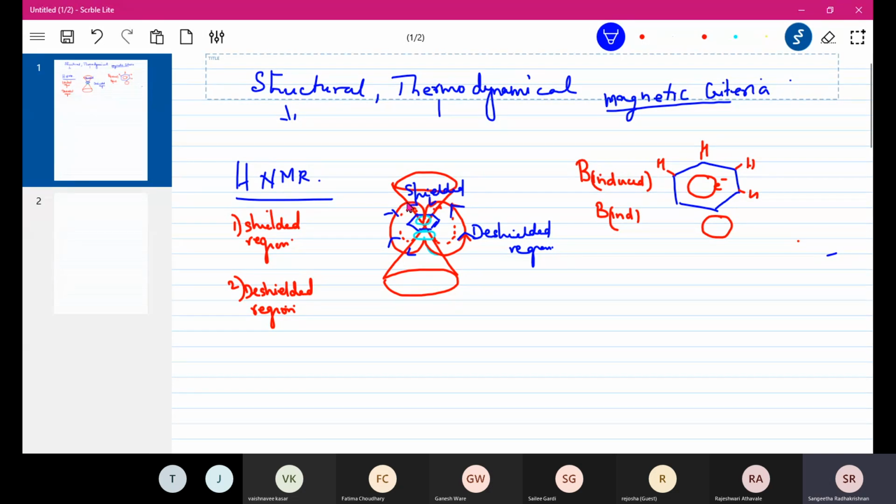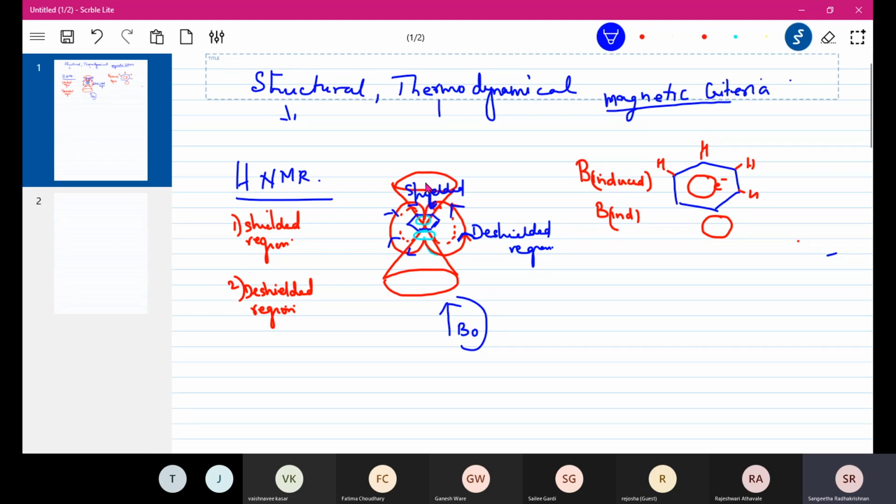So now look at the de-shielded region. This is the direction in which our applied magnetic field is, that I'll write as B0. So my applied magnetic field is in this direction. And if you look in the de-shielded region, the induced magnetic field is also in the same direction. So there is a total magnetic field that is created, the original magnetic field plus this induced magnetic field, both acting in the same direction, so it is going to be added. But when you come in the shielded region, it is coming in the opposite direction, because our magnetic field is in this direction and this is coming in the opposite direction.